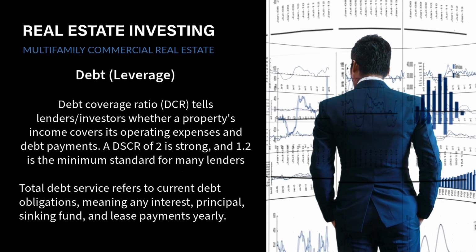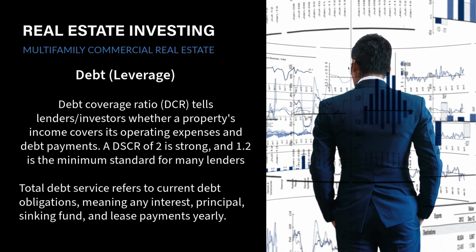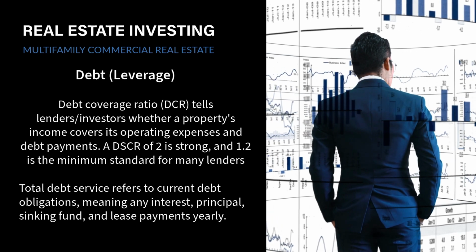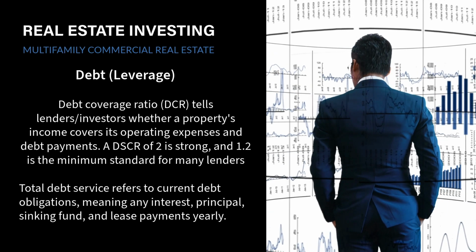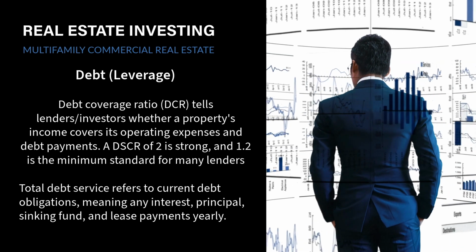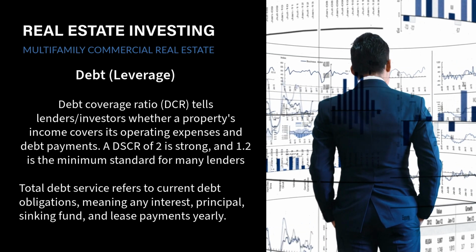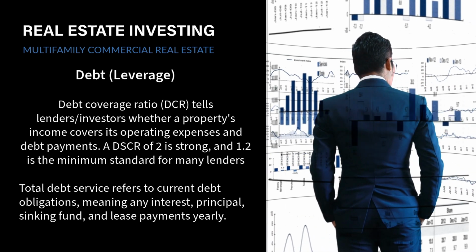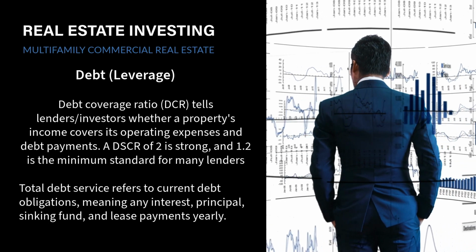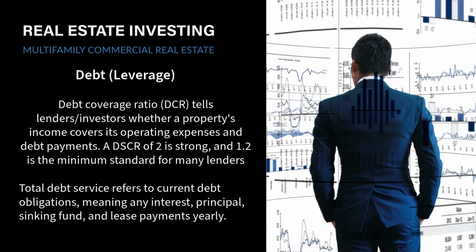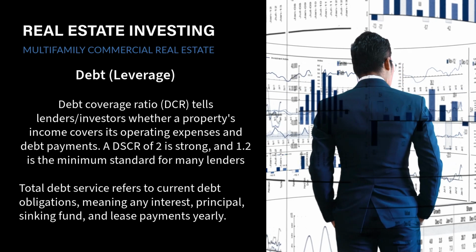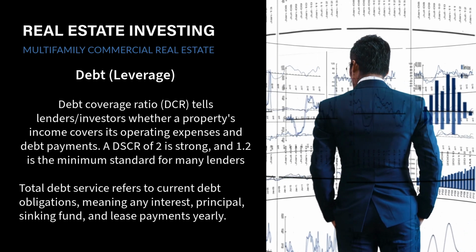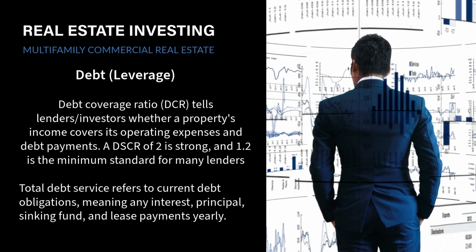Debt coverage ratio, DCR, tells lenders and investors whether a property's income covers its operating expenses and debt payments. A DSCR of 2 is strong, and 1.2 is the minimum standard for many lenders. Total debt service refers to current debt obligations, meaning any interest, principal, sinking fund, and lease payments yearly.